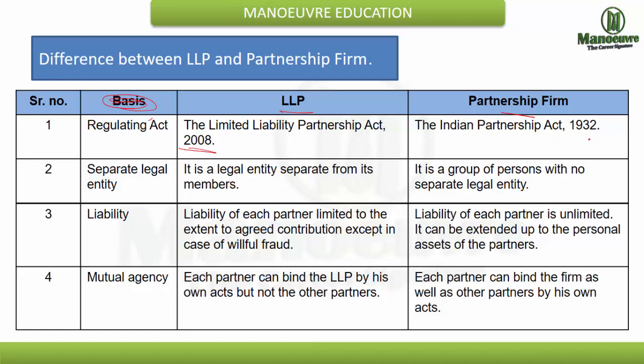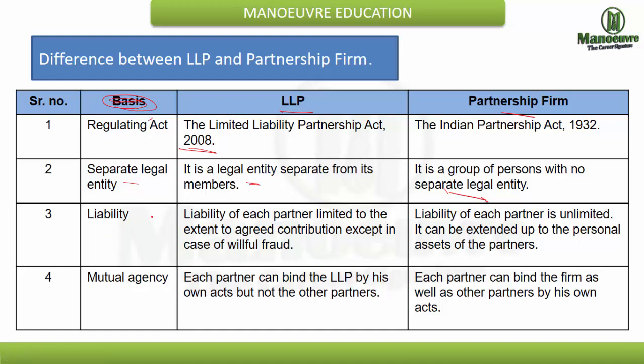Indian Partnership Act 1932. Now whether it is a separate legal entity or not: LLP is a separate legal entity from its members. This is the core reason why LLP has been formed, because as we see in partnership, it is a group of persons with no separate legal entity. It is not a legal entity. The partners and the firm are one and the same person, but over here LLP is a separate legal entity, so your liability is also limited.